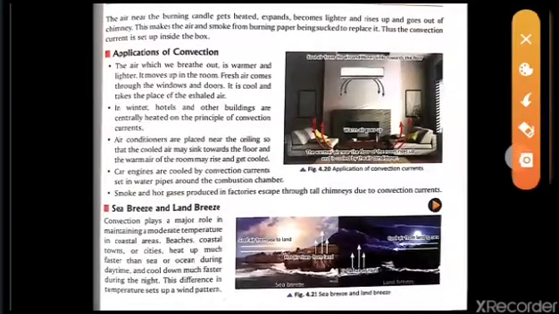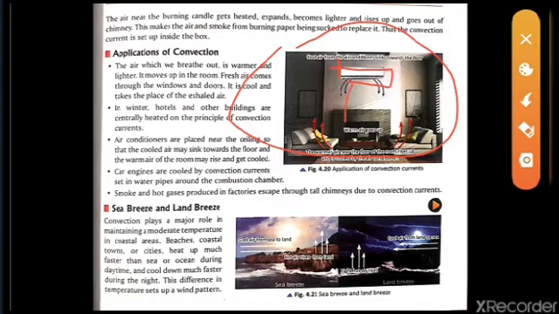Now the applications of convection. So what are the applications of convection? Here in the diagram it is given that the AC is fitted just below the ceiling. So in the case of AC, the air coming from the AC must move to the downside.